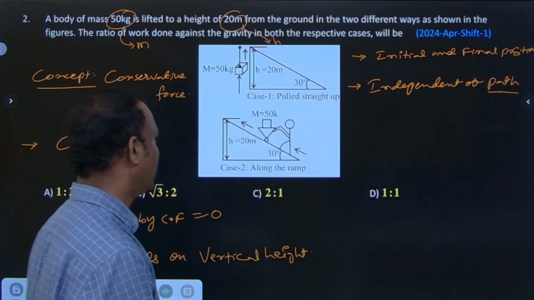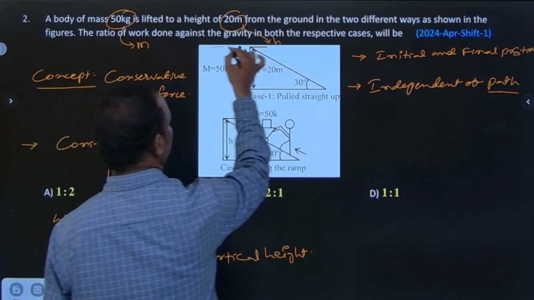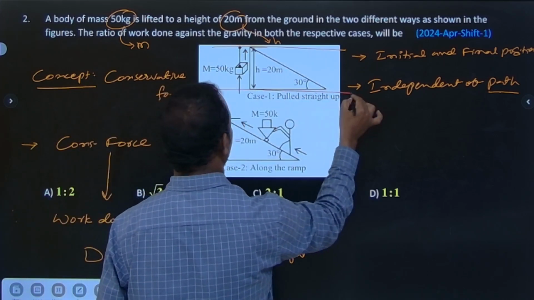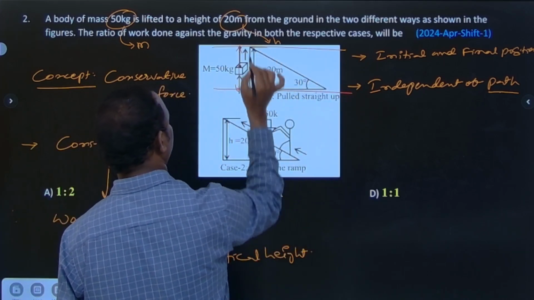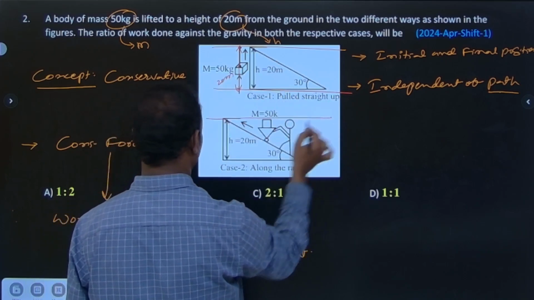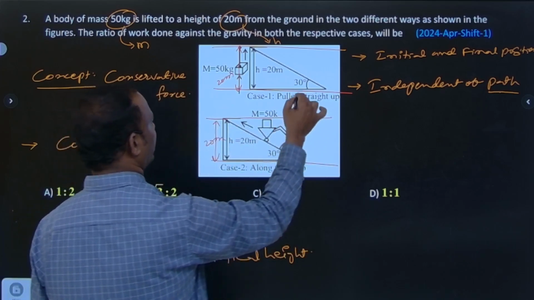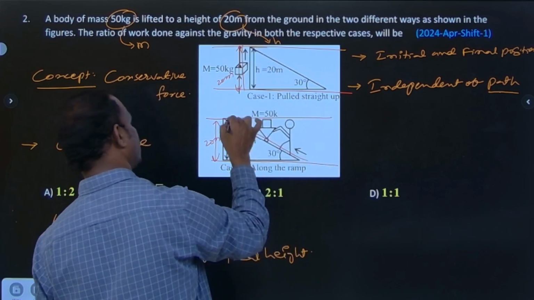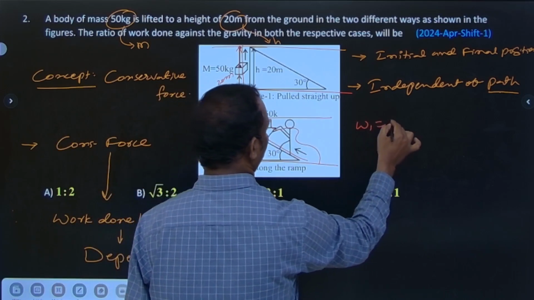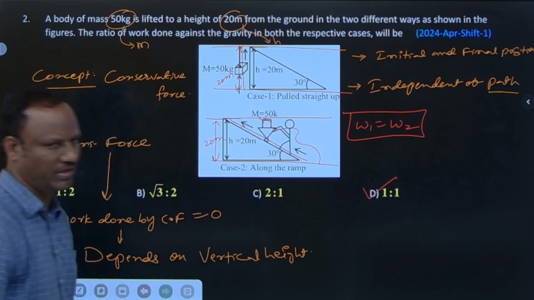Now you check on this one. Okay, so what the question has mentioned, this is one position. Okay, this is another position. What is the height from here to here? The height is 20 meter as given. So this is one position, next another position, 20 meter. So work done in this case, whatever that, the work done W1 is equal to W2. So what is the ratio? The ratio is 1:1.